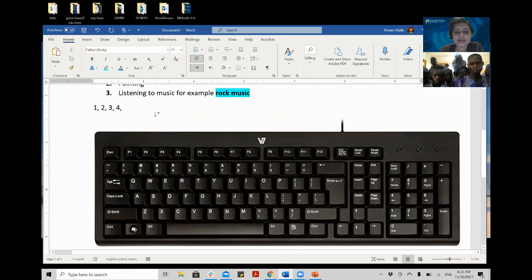Okay, and I showed you today where the caps is. Here is the Caps Lock. You see, to write a letter in capital letters, for example, music, I want to write in capital letters. I will hit Caps Lock. It's on, and then I will hit M, and then I will move Caps Lock back. You see, now M is in the capital letter.